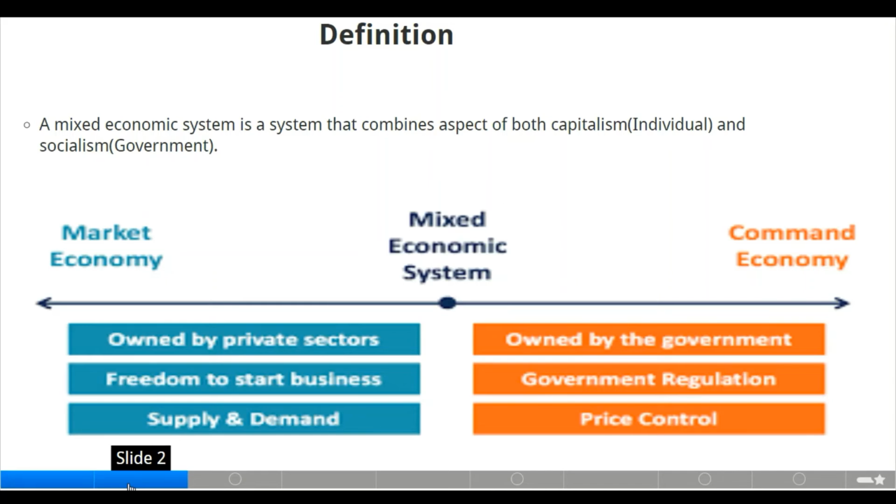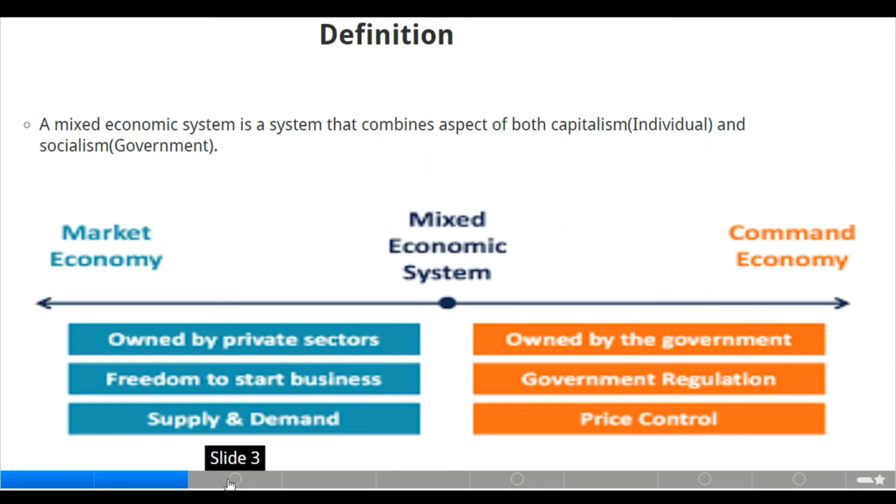Now we have market economic. These are the features of market economic system. It is owned by private sectors, of course, by demand and the supplier. It has freedom to start business, and it's also supply and demand, as I said earlier. Now we have the command economy here, which is also known as planned economy, which is owned by the government, and it's government that regulates the policy inside the market. Now we have the price control also. So the combination of the market economic and planned economic system is known as mixed economic system.